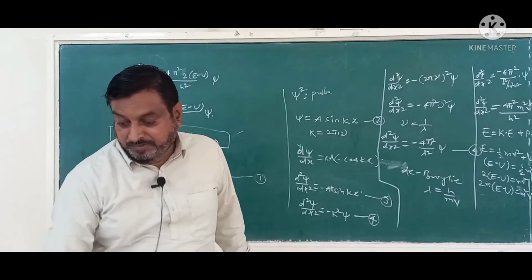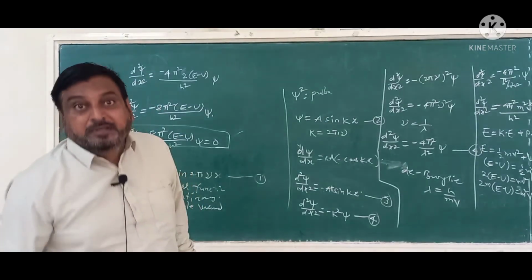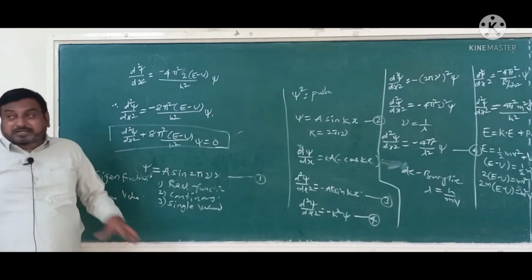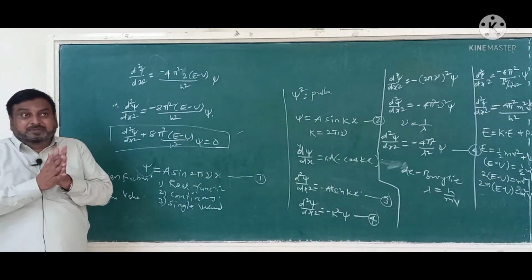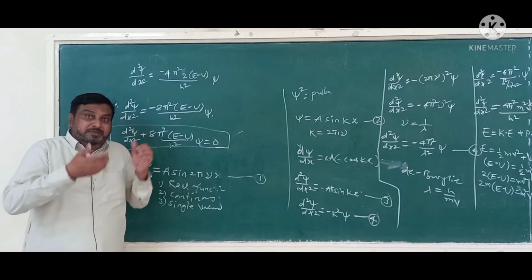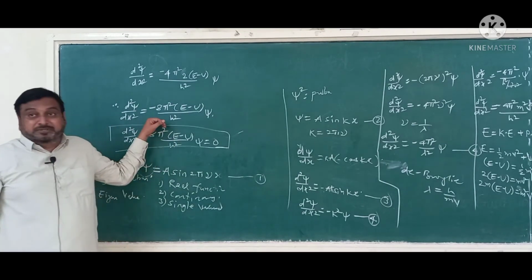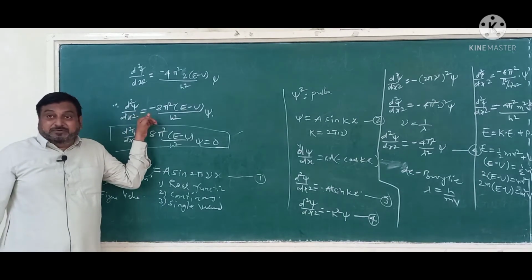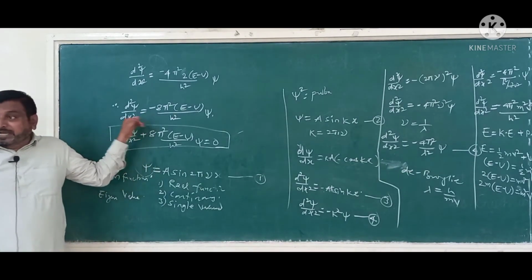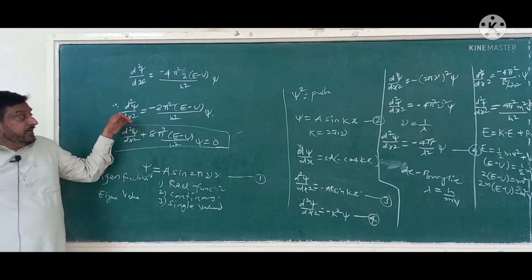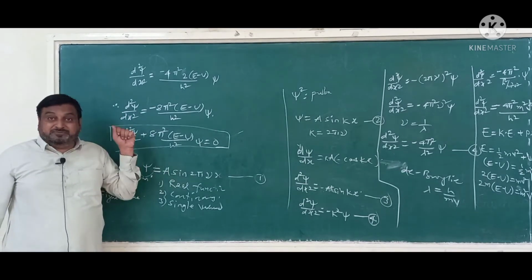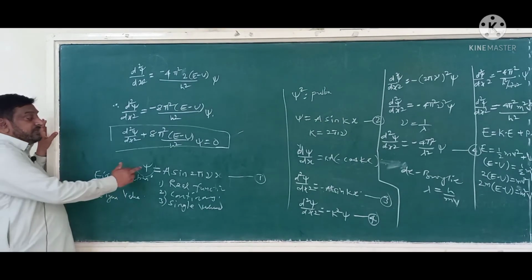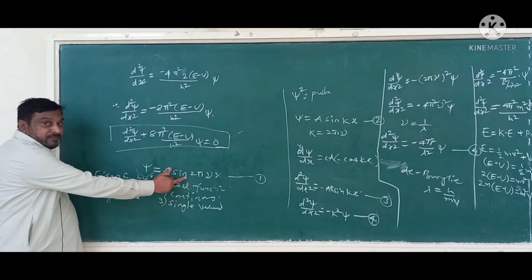Now, what does it mean? The electron is a wave. The electron has more wave character compared to its material character. When it is a wave, naturally it will be a natural wave, and that can be expressed in terms of a sinusoidal wave, so its equation can be given as psi equal to A sin 2 pi mu x.